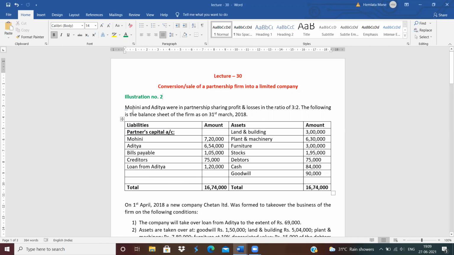See the question. Mohini and Aditya were in a partnership sharing profit and losses in the ratio of 3:2. Mohini and Aditya, these are the two partners. They are sharing their profit and losses in the ratio of 3:2. The following balance sheet as on 31st March 2018 is given.